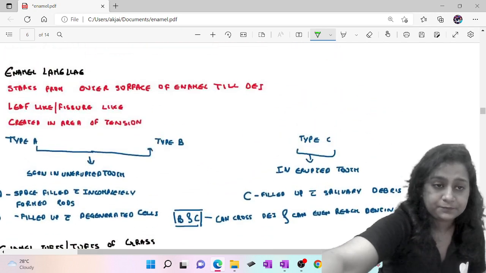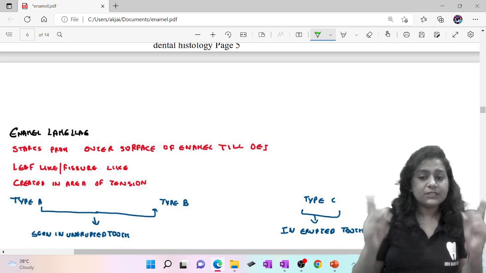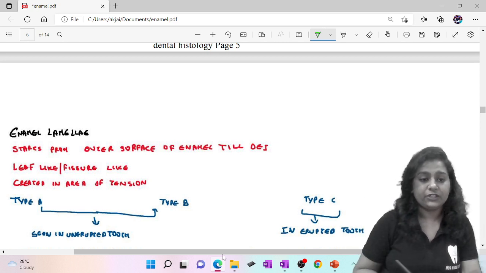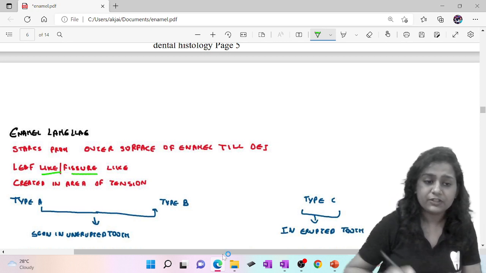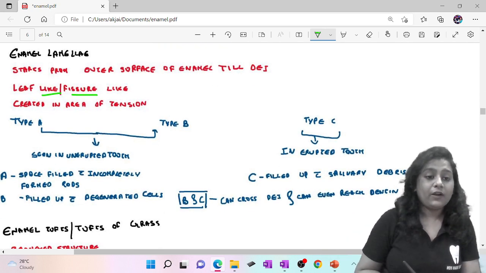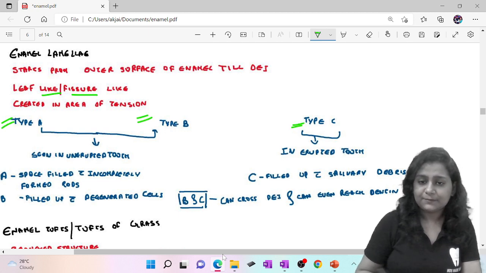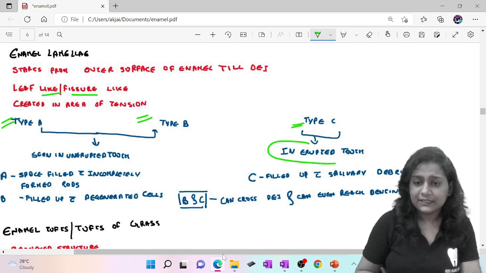Enamel lamella. What is enamel lamella? It starts from the outer surface of the enamel till the DEJ. These are leaf-like or you can say fissure-like. These are created in the area of tension. There are three types of enamel lamella: type A, type B and type C. Type C is seen in erupted teeth.